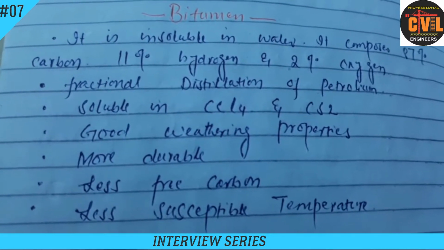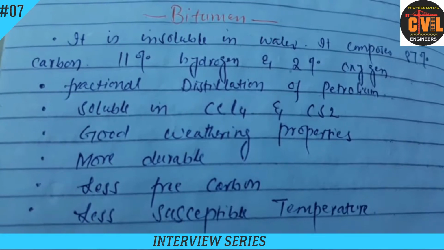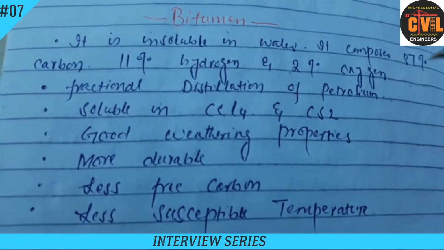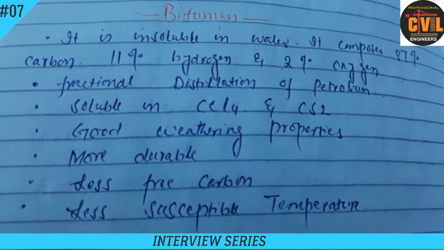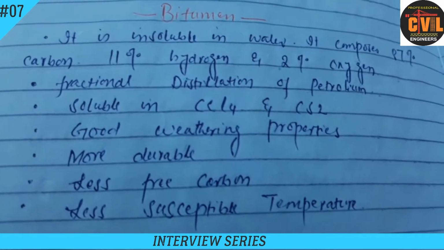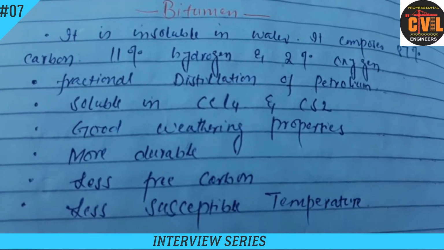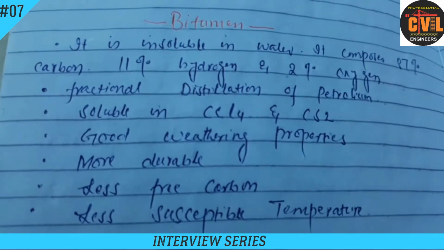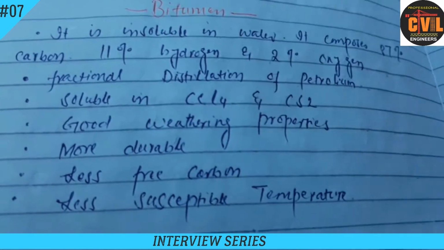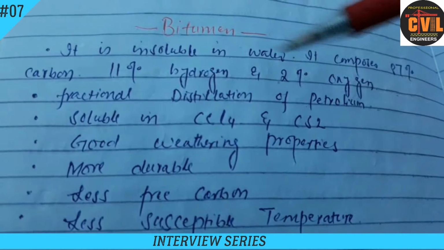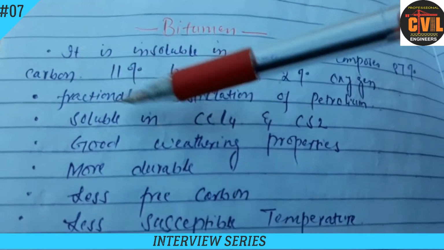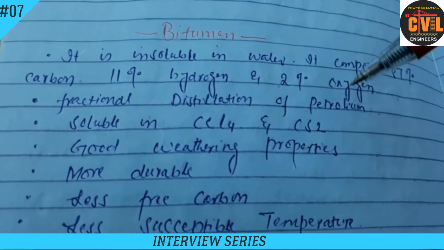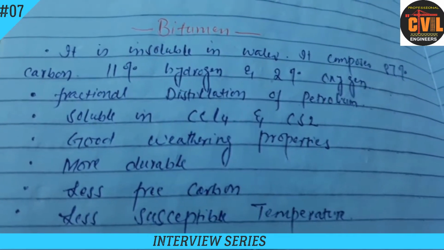How do we get bitumen? We get bitumen from the fractional distillation of petroleum. I will tell you how we get tar. Actually, we get tar from the destructive distillation of coal or wood. But bitumen we get from the fractional distillation of petroleum. So this point is also very important for MCQ exams and interviews.